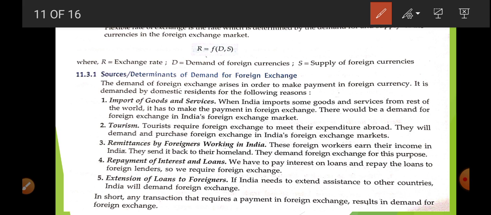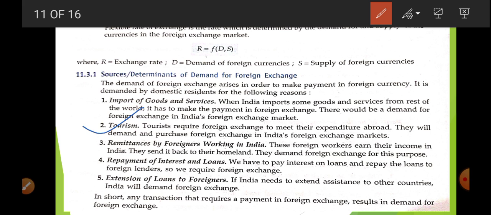So in this way, whenever you are going to purchase goods and services manufactured in another country, you have to change your money into that currency. Okay, so first is for import, that is, for purchasing goods and services. Next, for tourism. Suppose you are going to Britain, America, or any country for study or to make a tour.